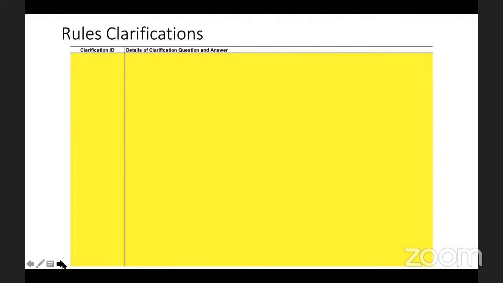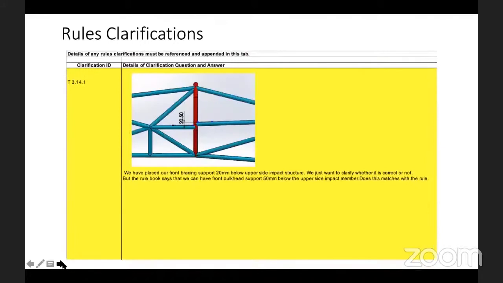So what the team can do at this point is write down the rule on the left side and put down the image where there is a change. You need to have better clarity, and you can put down in simple words what has to be clarified.